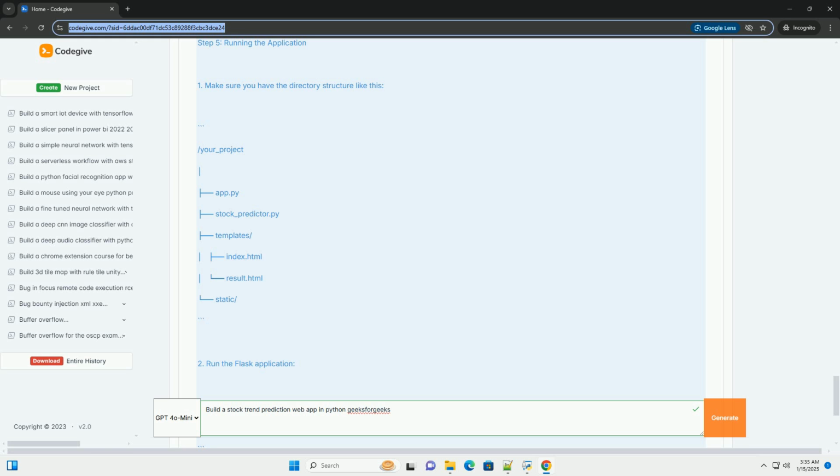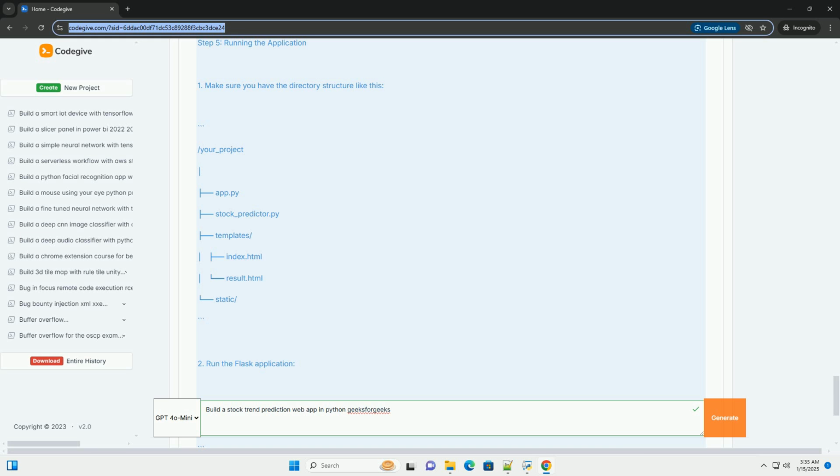Step 5. Running the application. 1. Make sure you have the directory structure like this. 2. Run the Flask application. 3. Open your web browser and navigate to http://127.0.0.1:5000. Conclusion. You've now built a simple stock trend prediction web app using Python, Flask, and a machine learning model.